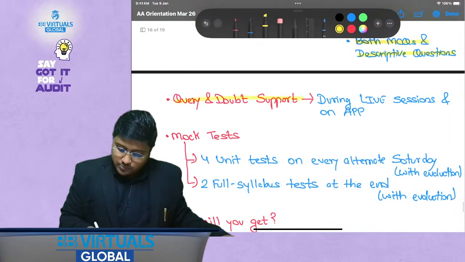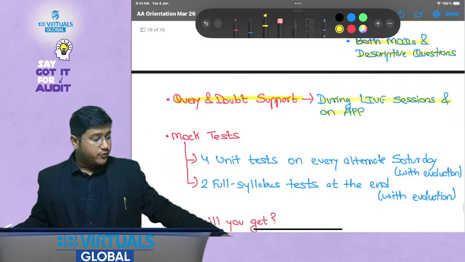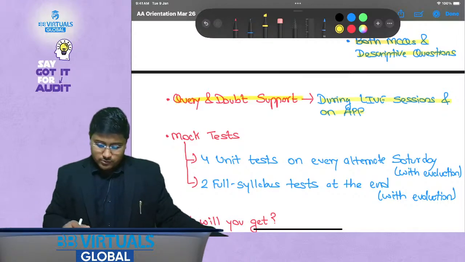Then query and doubt support. What is the query and doubt support? So you can ask your queries during the live sessions, and if you want to ask later, then you can ask on the app also. I would be happy to answer all of your queries on the app also.